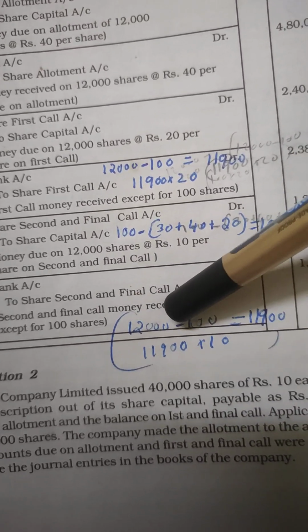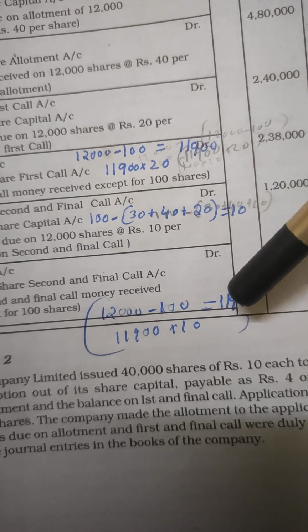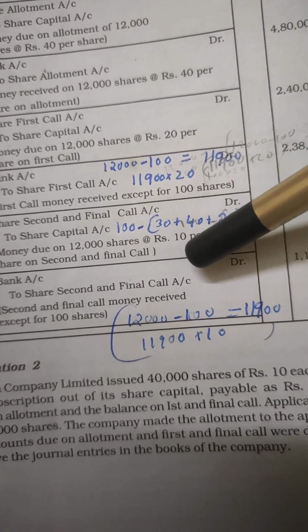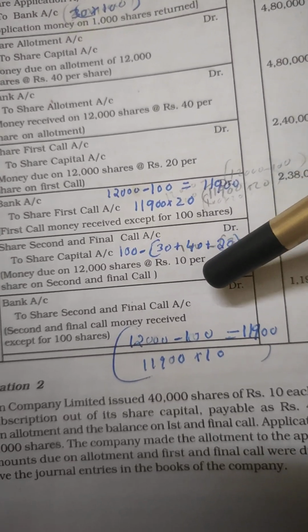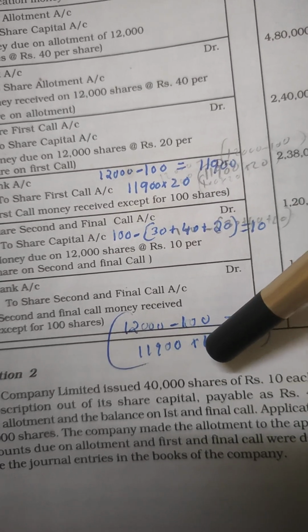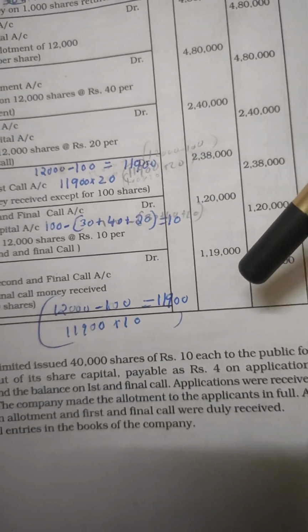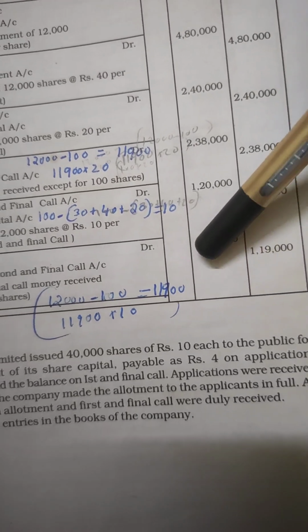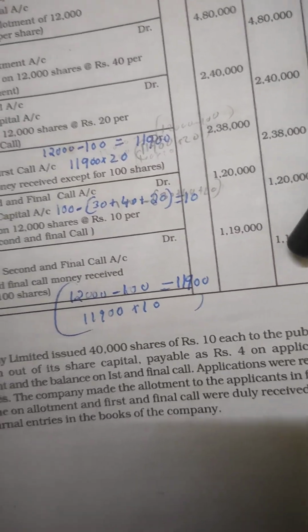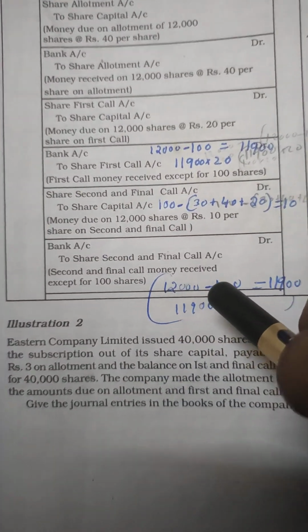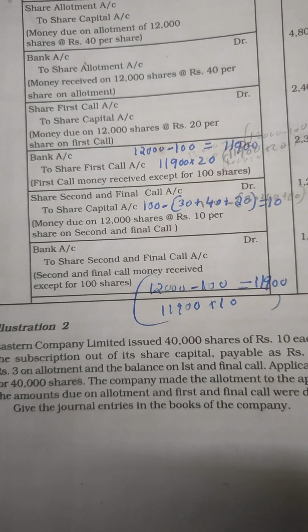So that will be 12,000 minus 100, that is 11,900. The per share amount, as we calculated in the previous journal entry, is 10 per share. So 11,900 into 10. The amount will be 1,19,000 debit and 1,19,000 credit. The narration will be second and final call money received except for 100 shares.